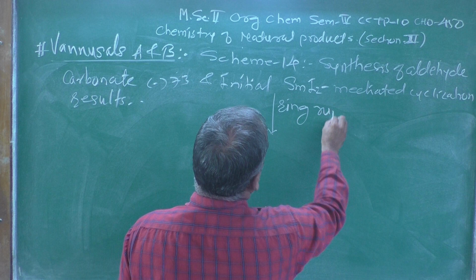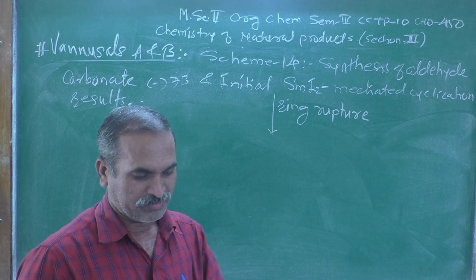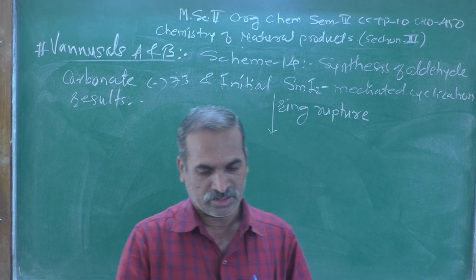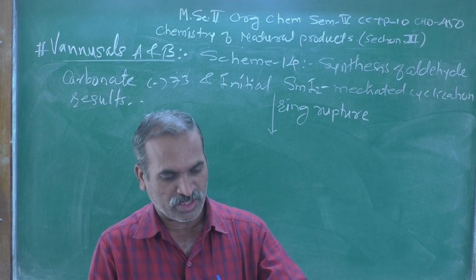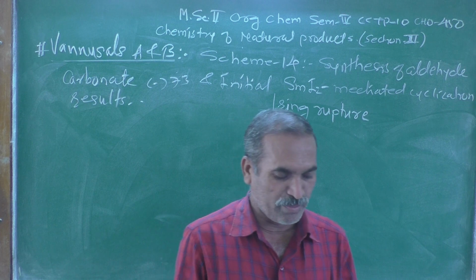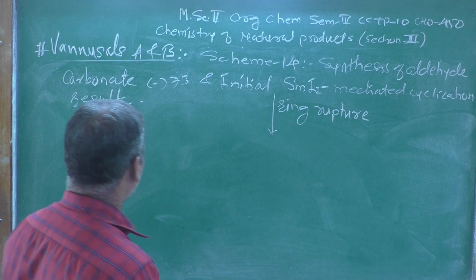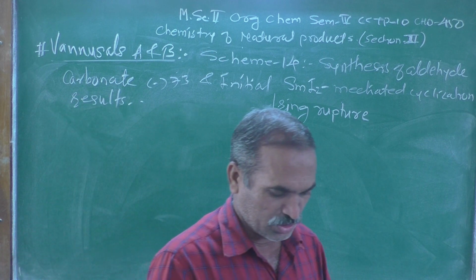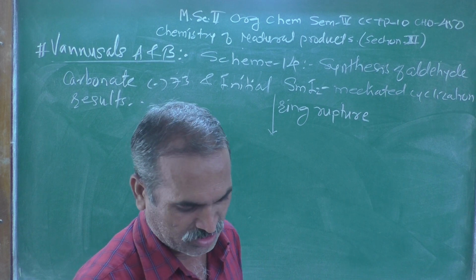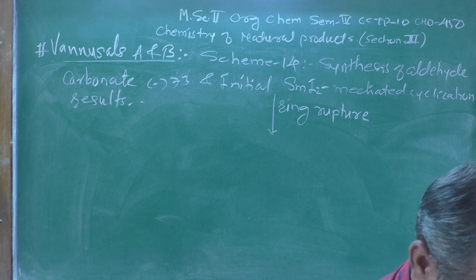Ring rupture means the 5-membered ring. How it is rupturing during this reaction, whenever we are adding these kinds of reagents, how that 5-membered ring gets ruptured, I am representing over here. Let us see how we are going to get the structure 75.